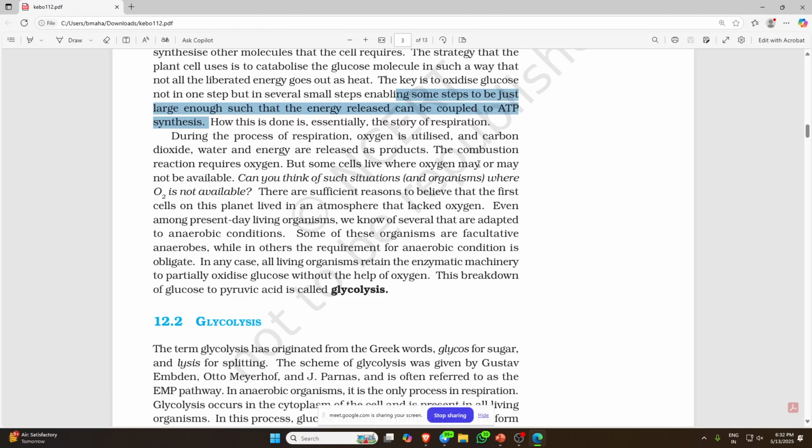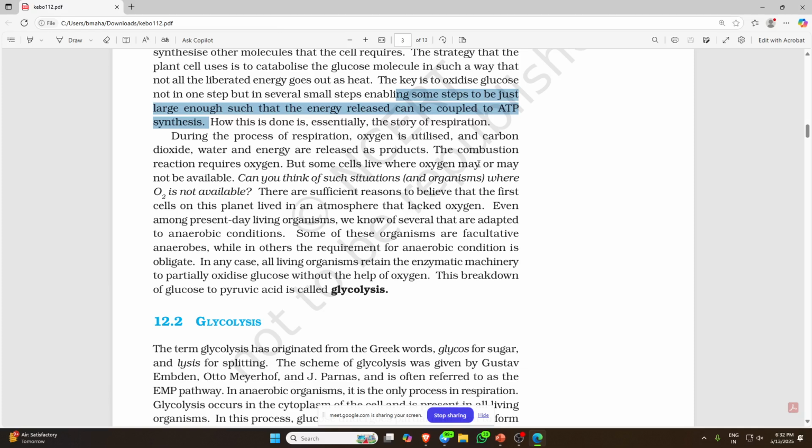Combustion requires oxygen, but some cells live where oxygen may or may not be available. You know that in grade 10, NCERT has written about aerobic and anaerobic respiration. So can you think of a situation where O2 is not available to an organism? In grade 10 NCERT it is also written about muscle cramps. In that case, how is oxygen not available?